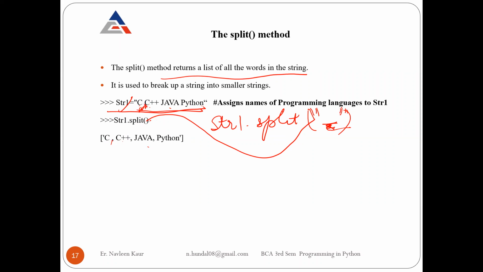It gets a space here, so it puts a comma, and so on. Splitting means to break up a string into smaller strings, and it breaks wherever it finds the given criteria, here a space, and treats each piece as a separate value.